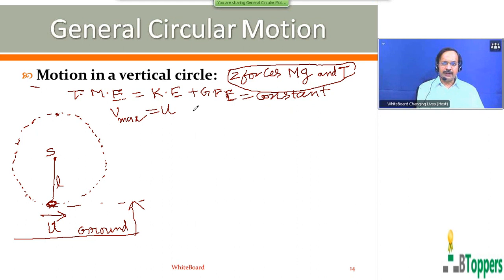Now first I would like to tell you how we can find velocity at any particular height h above the lowest position. So at the particular instant, the bob reaches some height h above the lowest position. We can apply the conservation of mechanical energy. Total mechanical energy of the bob at the instant when it is at vertical height h above the lowest position must be same as the total mechanical energy of the bob at the lowest position. We can assume that the gravitational potential of the bob to be 0 at the lowest position.